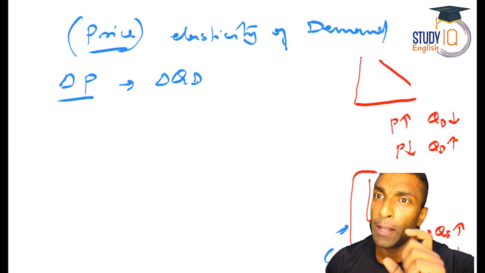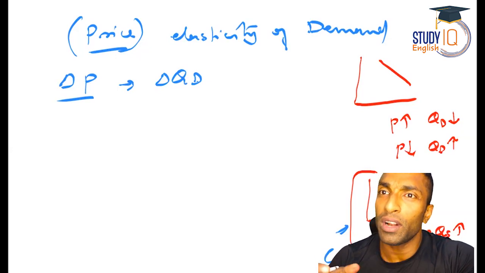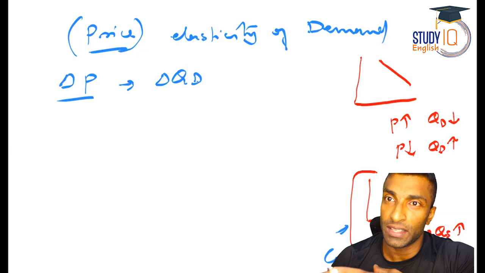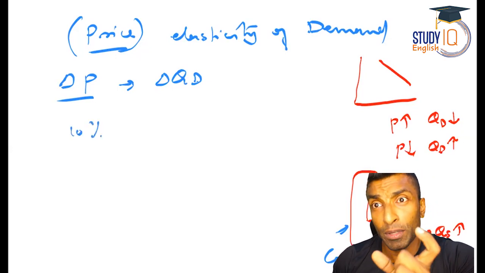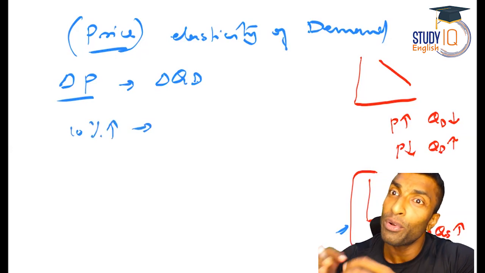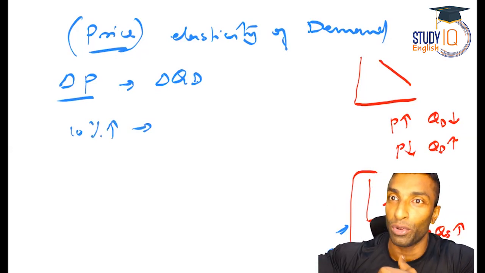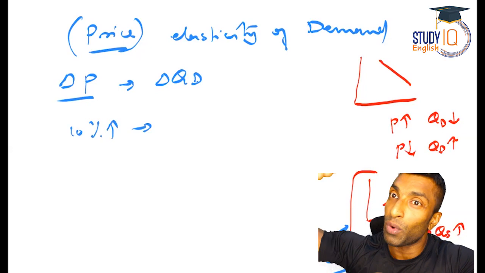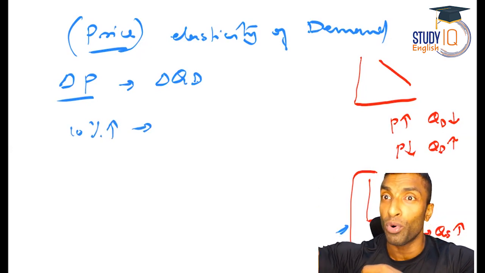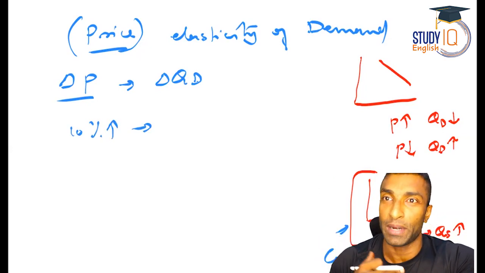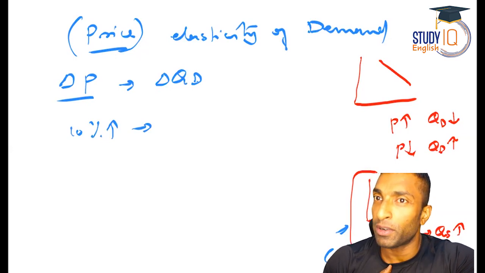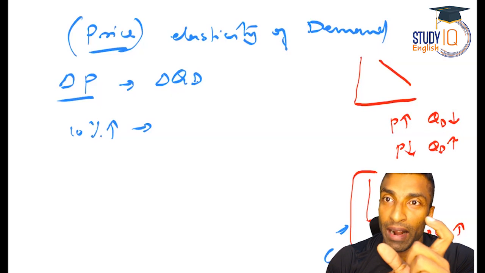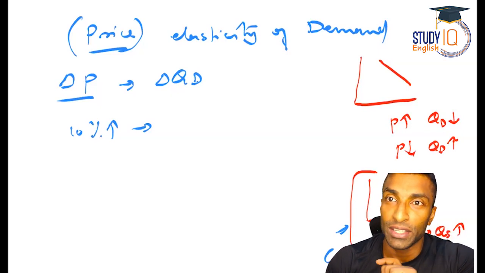So we need to see what percentage or what degree of responsiveness is there. Like 10% change in the price, will there be 10% change in quantity demanded or more quantity demanded? We need to look for that. If it is more, then quantity demanded changes more based on some small change in price. That's how you will interpret. Okay, so it is the degree of responsiveness of quantity demanded based on the change in price.